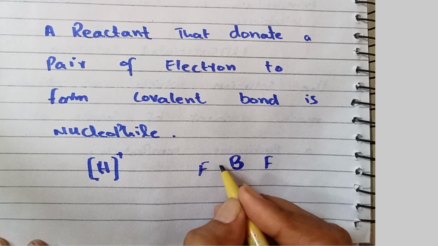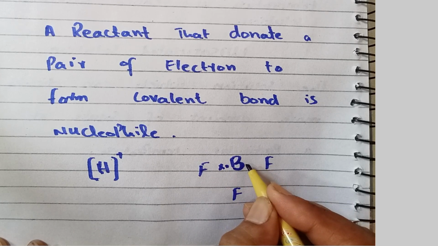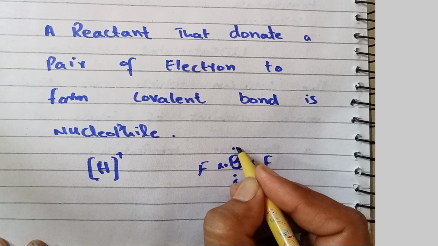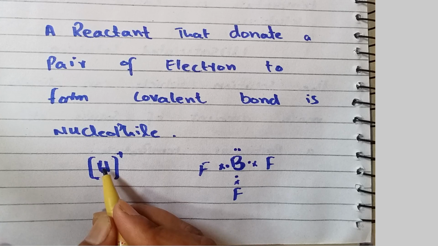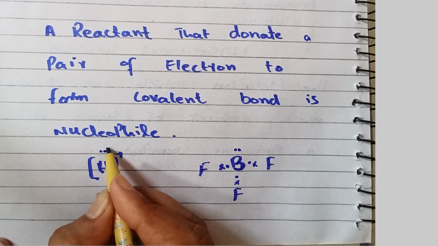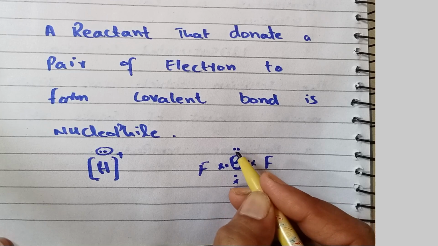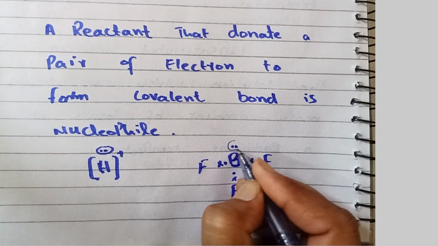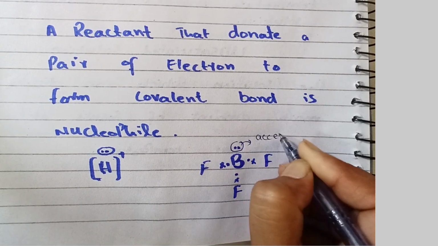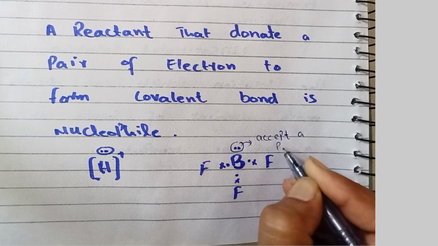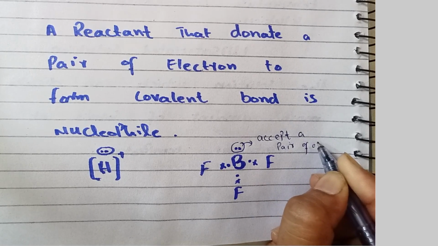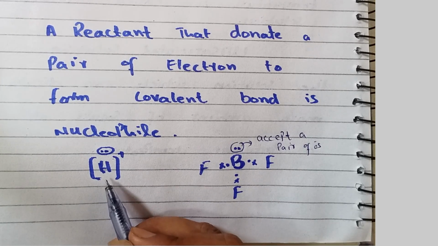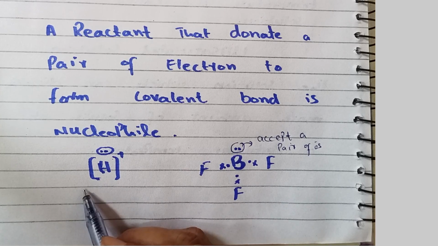The hydrogen ion accepts a pair of electrons, and boron trifluoride also accepts a pair of electrons.